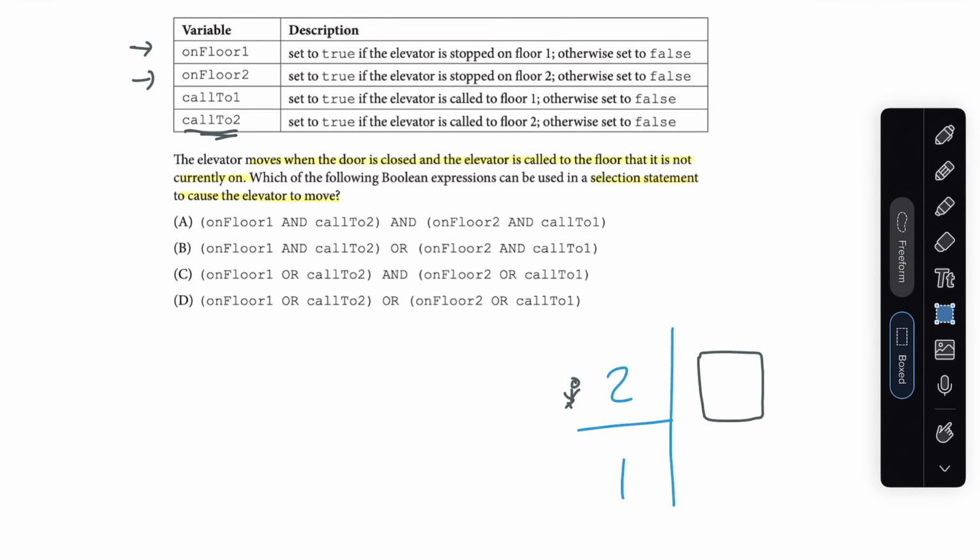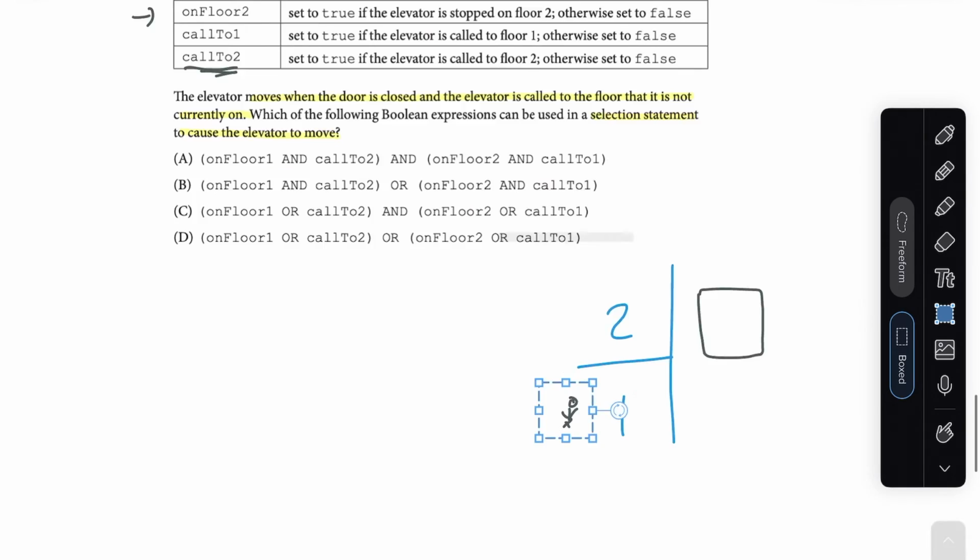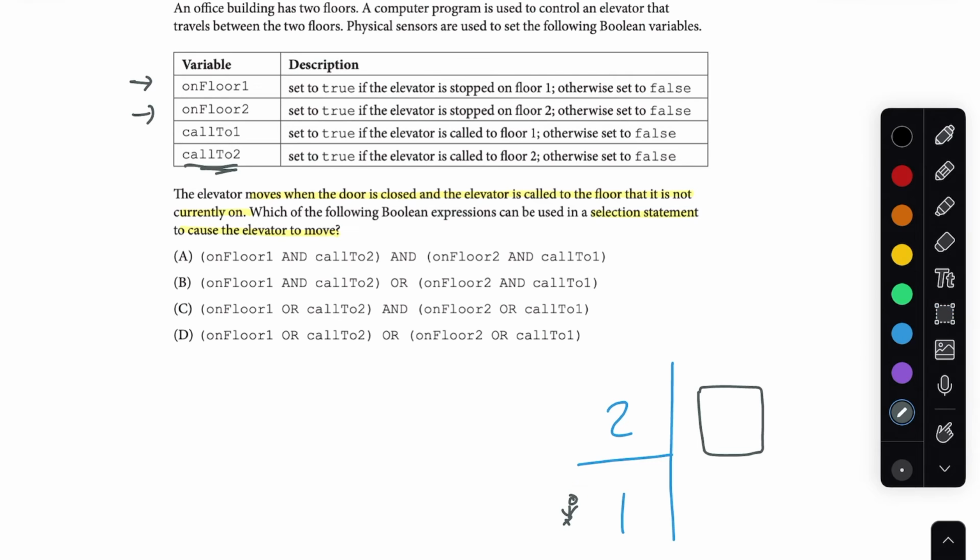If, say, for example, the person is down on floor 1 and they call it there and the elevator moves down to floor 1, then we would say that call to 1 is set to true. We need to find the Boolean expression for when the door is closed and the elevator is called to the floor it's not currently on. So those are the 2 situations in which the elevator is moving.